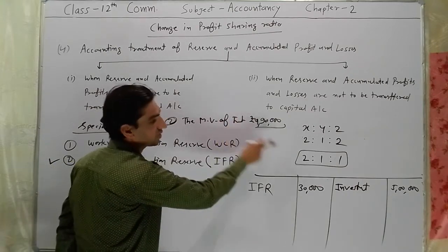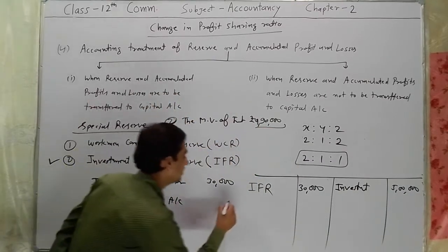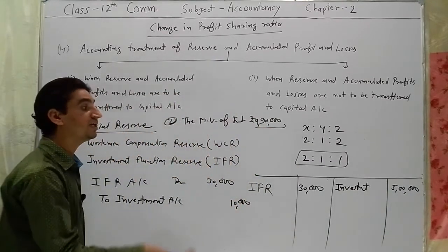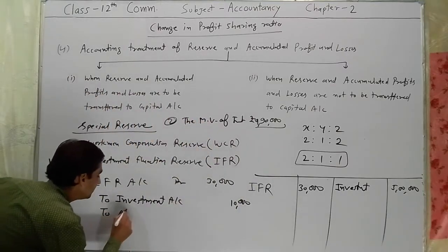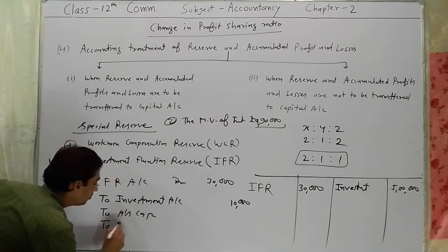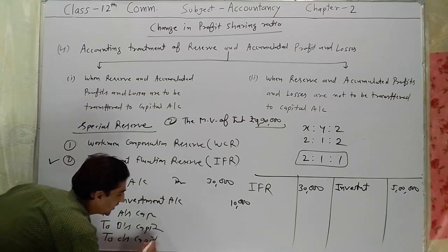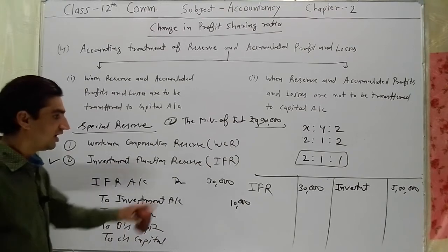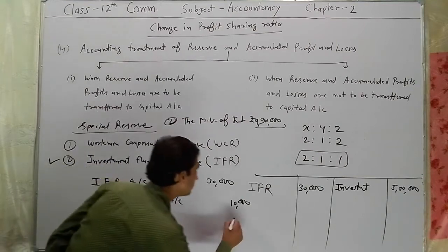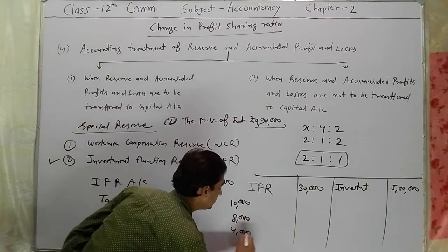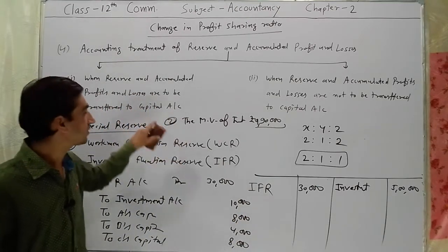Investment, the loss amount, there is loss of 5 lakh minus 4,90,000, 10,000, and the remaining balance will be transferred to partners capital account or current account, to A's capital, to B's capital, to C's capital. Is it clear? And 20,000 will be transferred in 2:1:2. So your amount will be 8,000, 4,000 and 8,000. I hope you understood second condition.